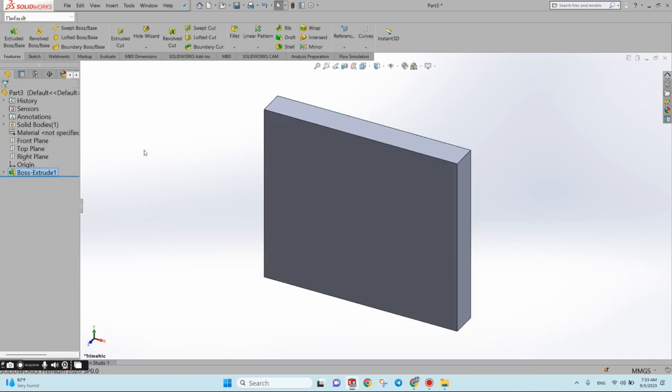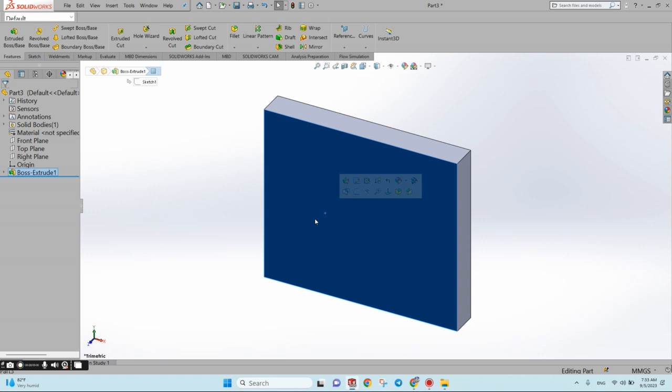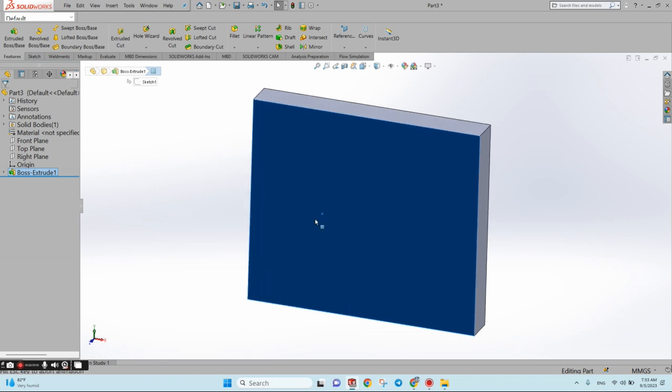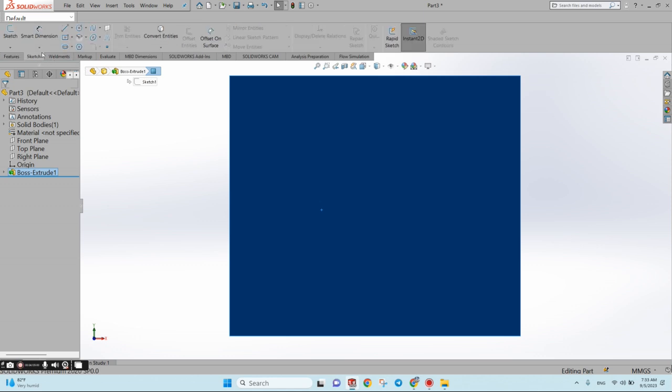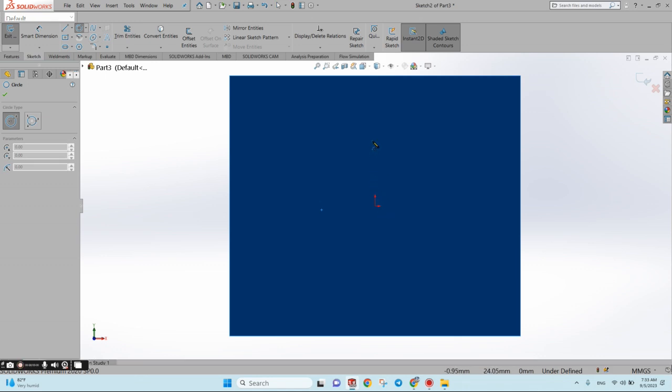Then click OK. Now we can choose the face in order to draw a circle. Then we can cut from this surface. So Control 8. Now we select surface. We go to sketch. We start with circle draw. So try to align this a little bit.